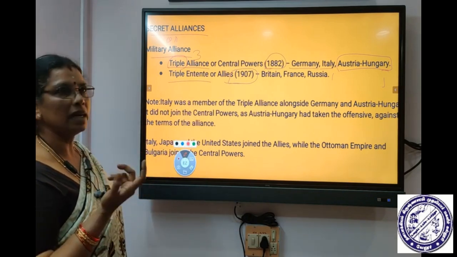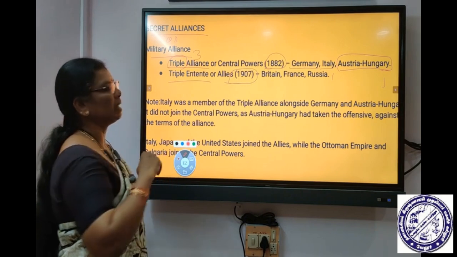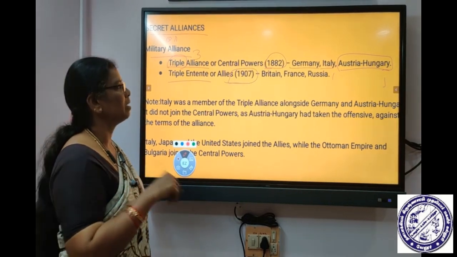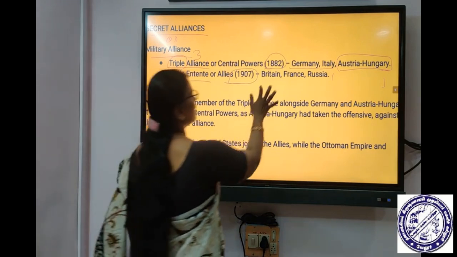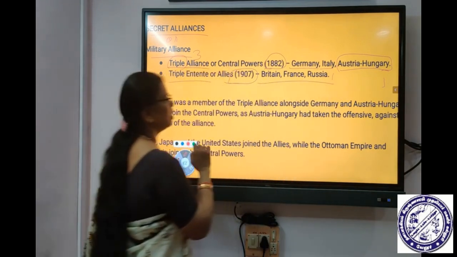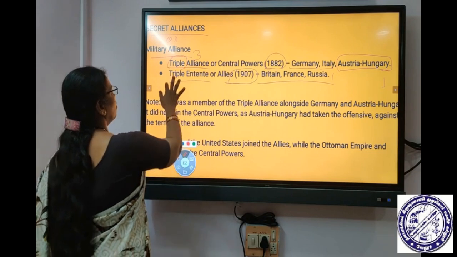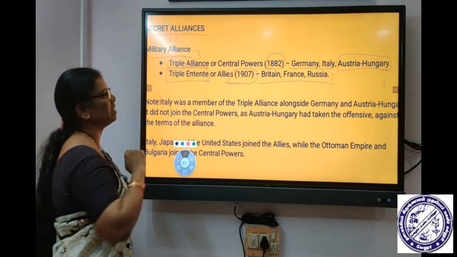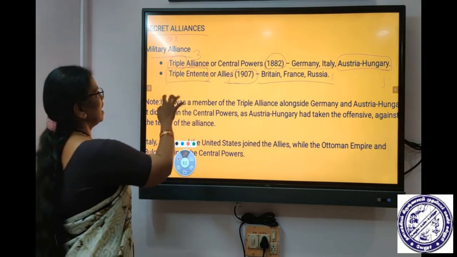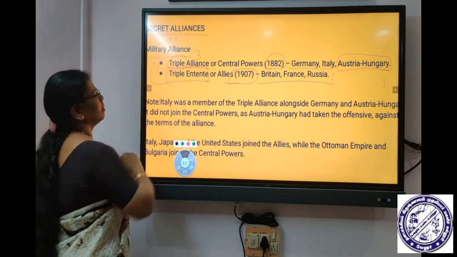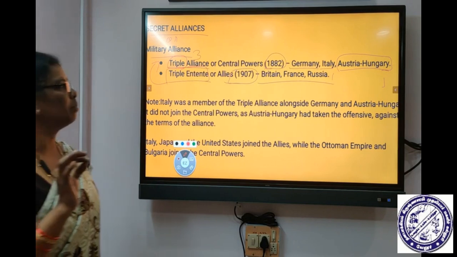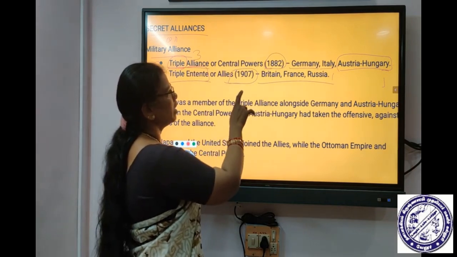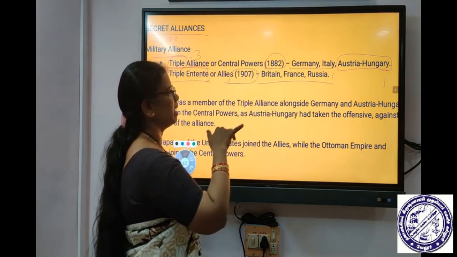So when Britain came to know that Germany secretly had an alliance with these three countries, Britain requested France and Russia to join, and they formed a secret alliance called the Triple Entity. This alliance was formed against the Triple Alliance, because the major reason to form the Triple Alliance is that Germany wanted help from the neighboring countries.